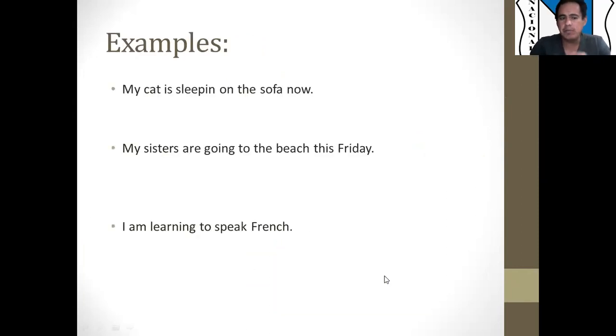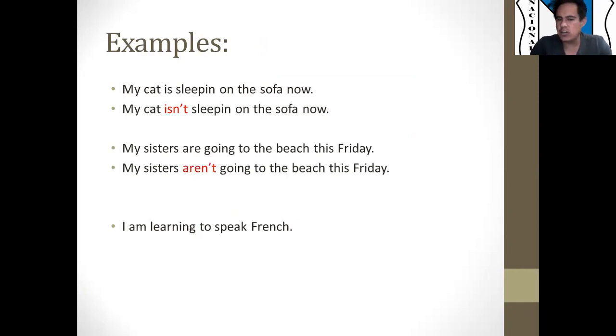Okay, some examples. My cat is sleeping on the sofa now. My sisters are going to the beach this Friday. I'm learning to speak French. Okay, so I'm gonna change it now into negatives. My cat isn't sleeping on the sofa now. My sisters aren't going to the beach this Friday. And I'm not learning to speak French. Okay, so this is how we change positive sentences into negative sentences.